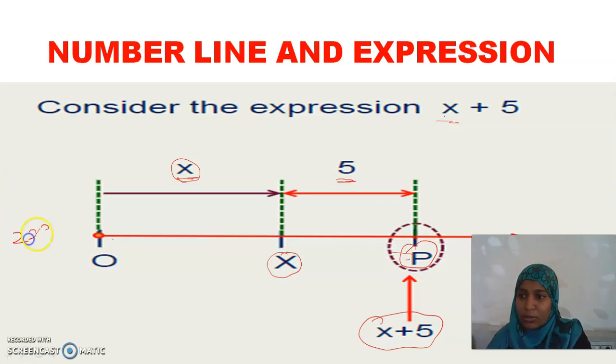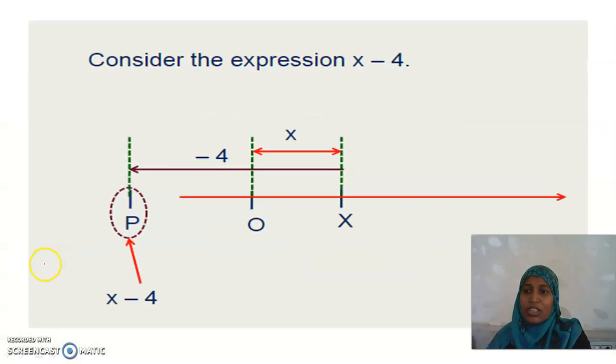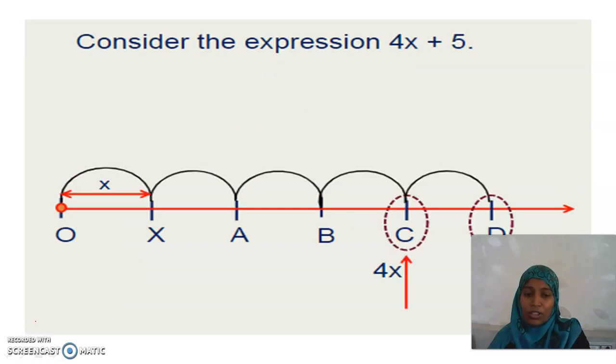Yes, 2x plus 5. Can I draw a number line for this expression? Yes, we can. Here is an example for the expression x minus 4. But here we move towards left and not towards right. If it is positive, we move towards right, and if it is negative, we move towards left. The same basic concepts. Now let us see how we go about 4x plus 5. Here the example given is 4x plus 5.